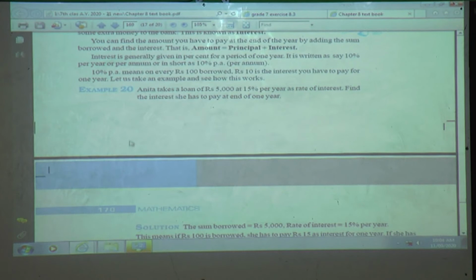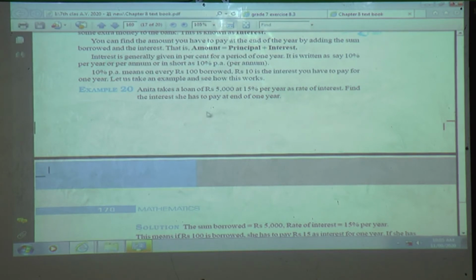So here one example is given: Anita takes a loan of rupees 5,000 at 15%. The percentage may differ from bank to bank or person to person who are providing the finance. So per year as a rate of interest. Find the interest she has to pay at the end of 1 year. How much extra amount she has to pay at the end of a year.